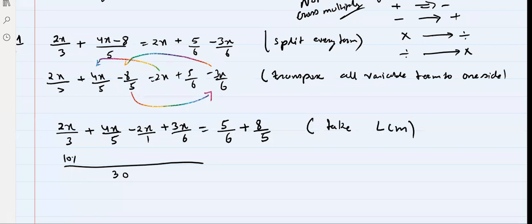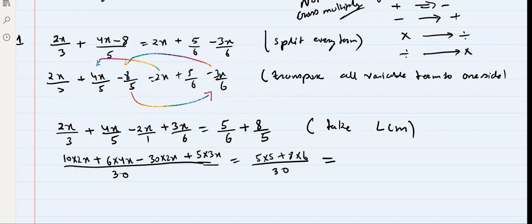So it will be 10 into 2x, plus 30 divided by 5 is 6, so 6 into 4x, minus, because it's minus 1, 30 divided by 1 is 30, 30 into 2x, plus 30 divided by 6 is 5, 5 into 3x. Right, everyone? Is equal to, now this is 5 and 6. The LCM of 5 and 6 is also 30. Now this is 5 into 5 plus 8 into 6. Agree, everyone? Anyone have any doubt till this point?